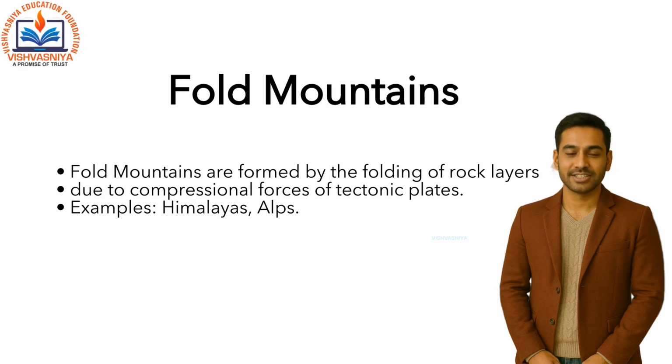Finally, mountains, the most visible result of endogenic processes. Types are: fold mountains are formed when rock layers bend and fold under the compressional forces of colliding tectonic plates. Instead of breaking, the crust is pushed upward into high ranges. Famous examples are the Himalayas in Asia and the Alps in Europe. These mountains are rich in rivers, fertile valleys, and natural resources.